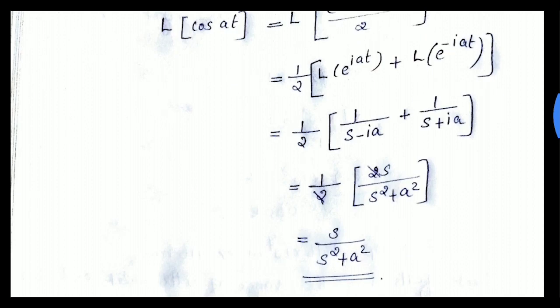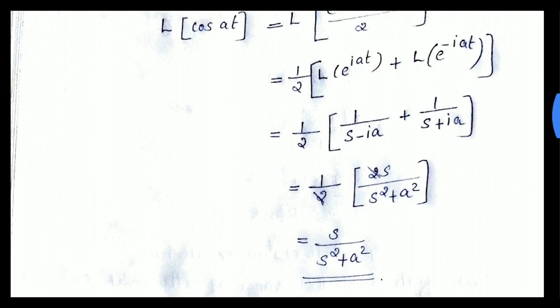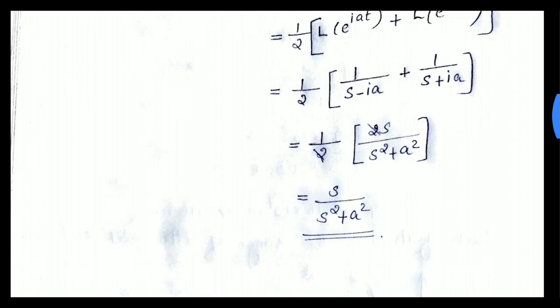We already know the Laplace transform of e raised to minus at is 1 by s plus a. So we get the Laplace transform of e raised to iat equal to 1 by s minus ia, plus the Laplace transform of e raised to minus iat, which is equal to 1 by s plus ia.